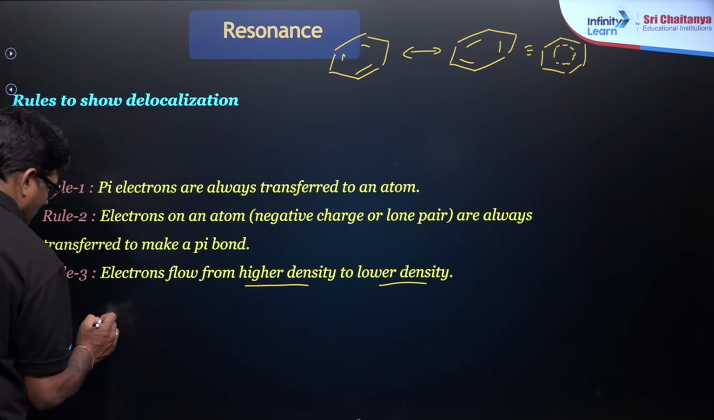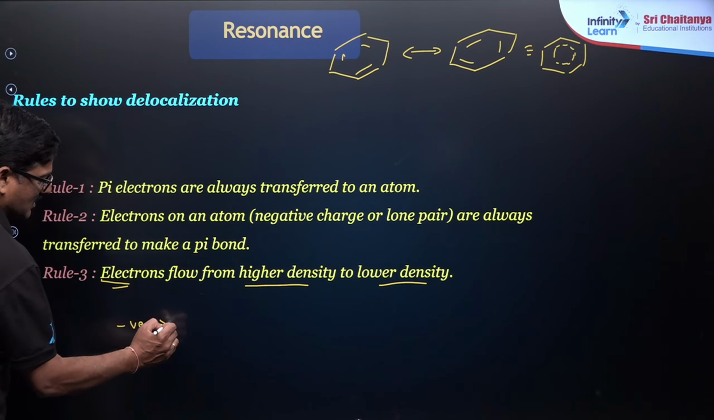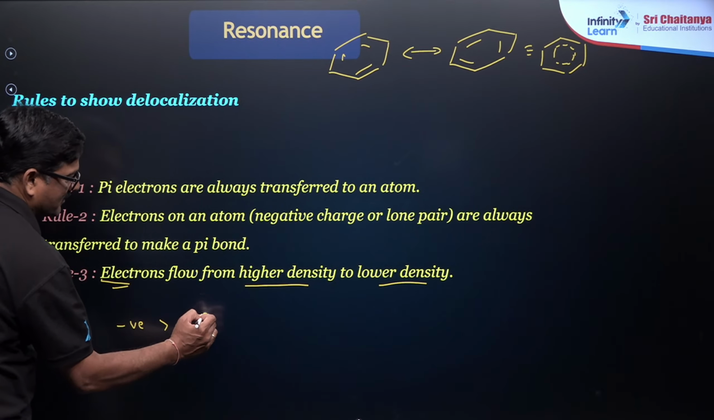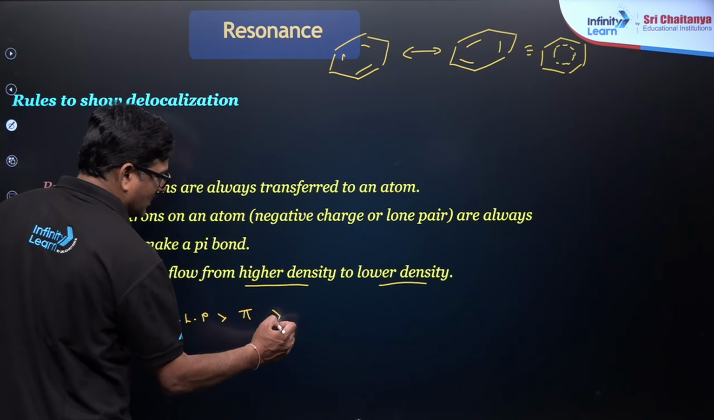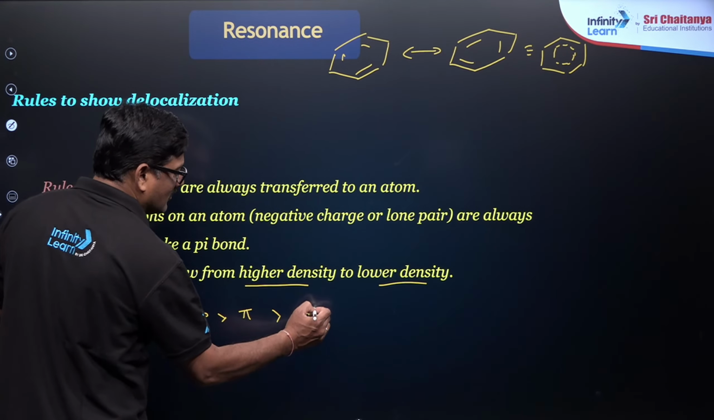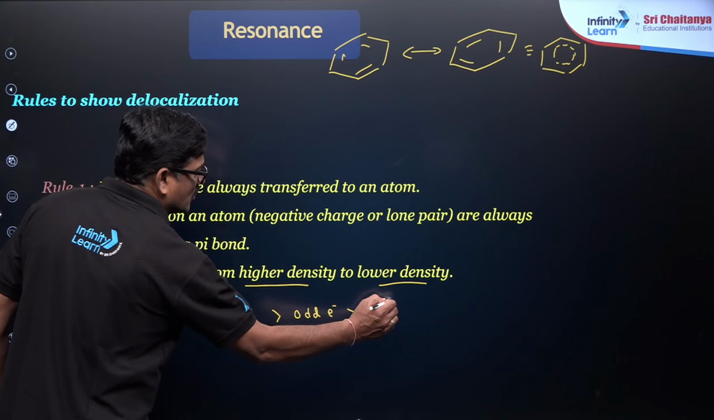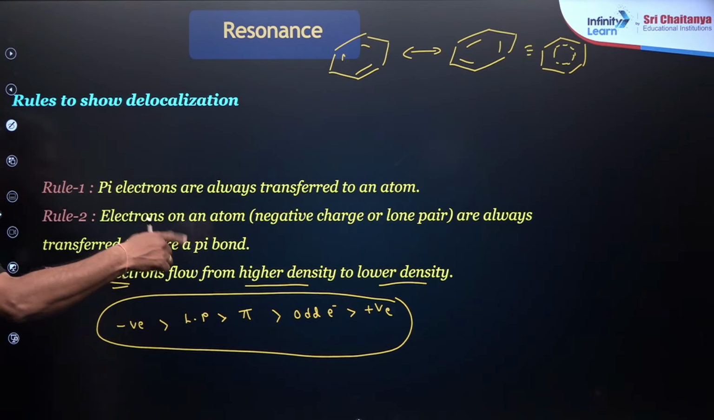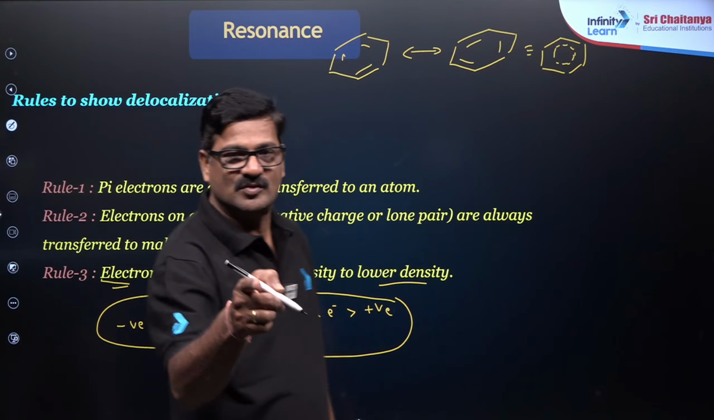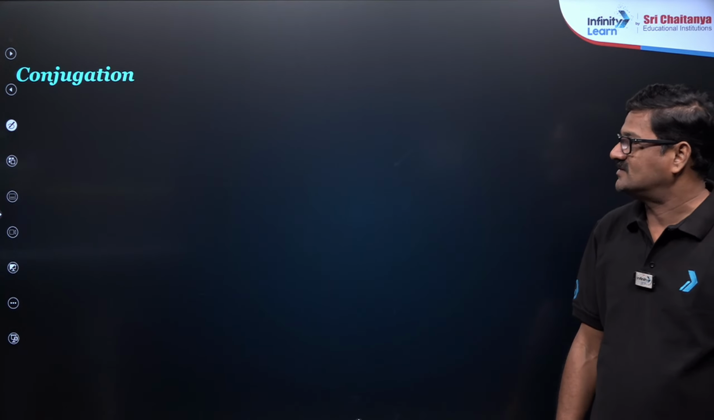You see electron density. So negative charge is greater than lone pair of electron is greater than pi bond is greater than odd electron is greater than a positive charge. So this is the order of electron flow. During resonance, what happens? Electron is going to move from high electron density to low electron density.